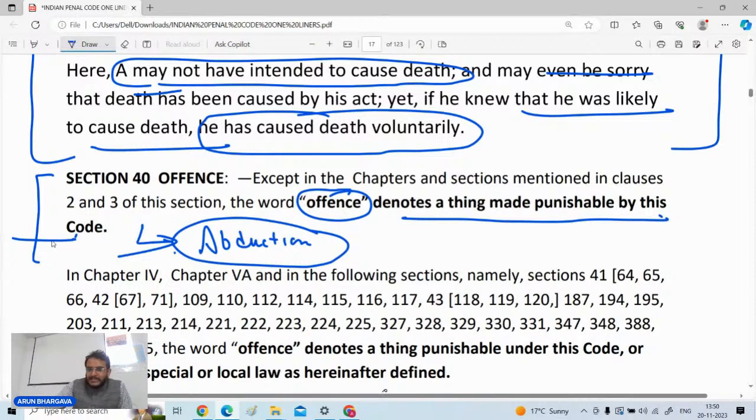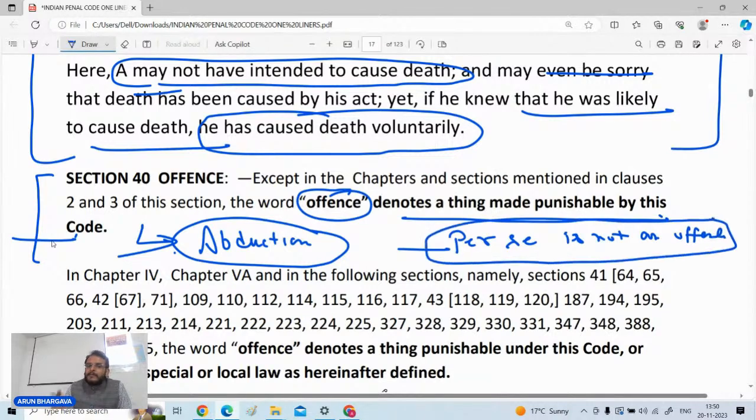Is abduction itself an offense? Yes or no? Look, abduction per se is not an offense. Abduction per se is not an offense. Why do we say so? Because for abduction alone, there is no punishment given in IPC.